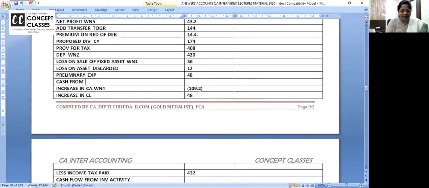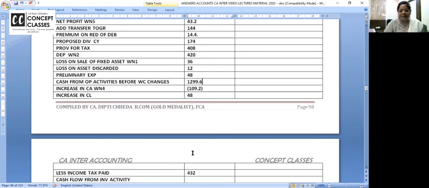Before working capital changes, how much is coming? 43.2 plus. Go on doing quickly. 1299.6 minus 109.2 plus 48.